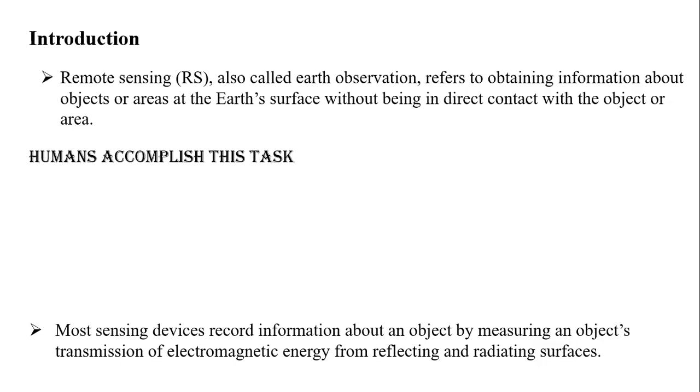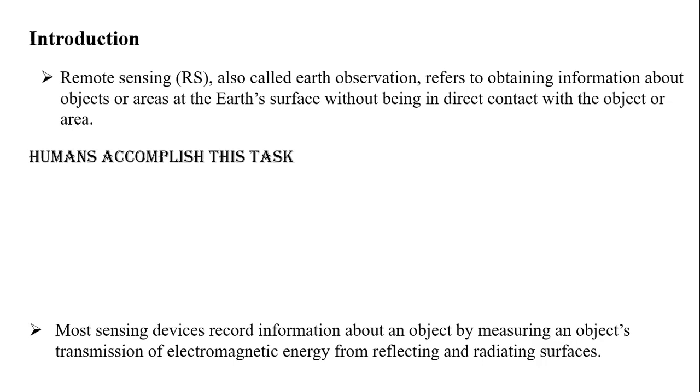Based on that satellite, some radar, or sometimes I may use microwave remote sensing. I use some remote sensing tools. Then I will get the data of that particular sea, and then I can calculate the condition of the sea water temperature. And with that, I can compare the data with other environmental factors. So remote sensing is nothing but getting information about a particular object or Earth surface without any direct contact.